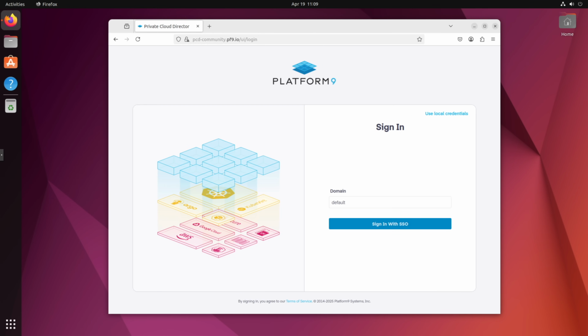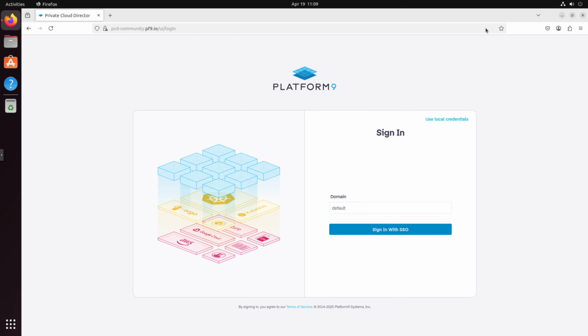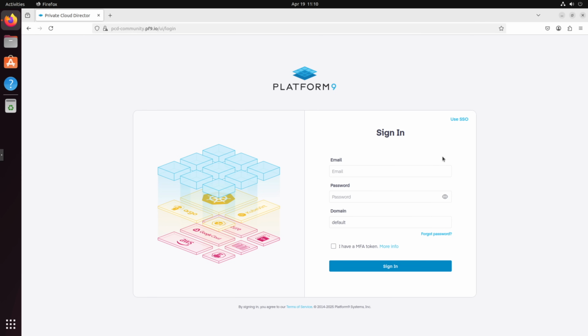Our next step is to get logged into the GUI using the default user and password from the PCD installation. To do this, we'll need to head up to the top right corner of the authentication window and click on Use Local Credentials, since PCD is using local auth and not SSO.